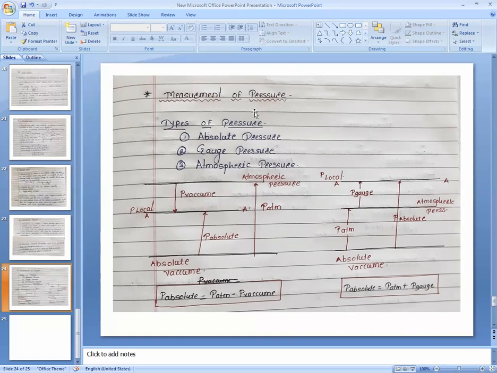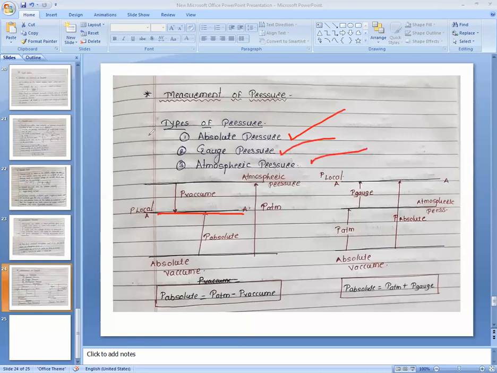These two figures or diagrams will make this concept very clear. So if we are considering atmospheric pressure and absolute pressure, there are absolute pressure, gauge pressure,